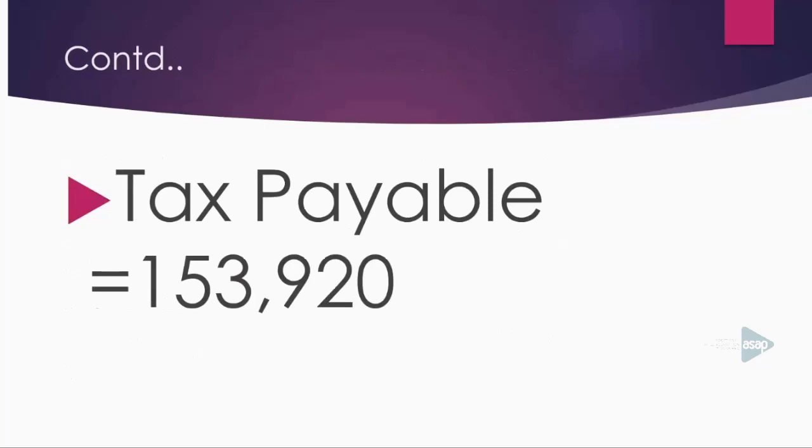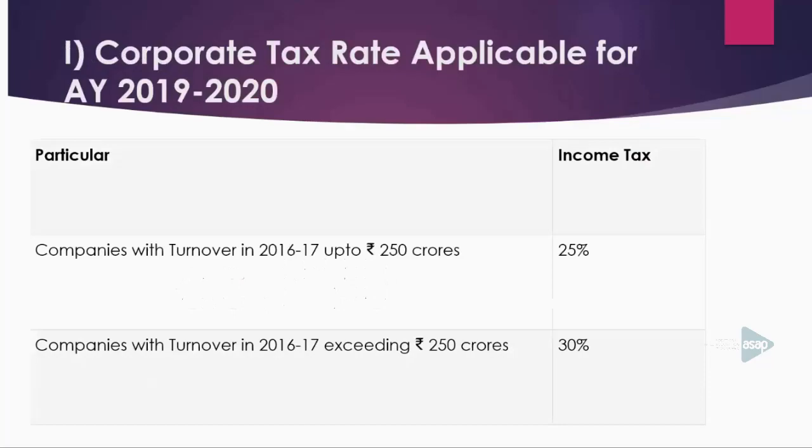That is the greatest amount. Please compare the two and take the greatest amount, which is 1,53,920. That means you have to pay 1,53,920 as income tax. Okay.